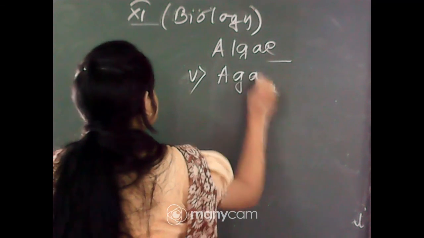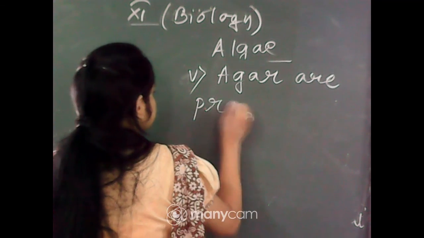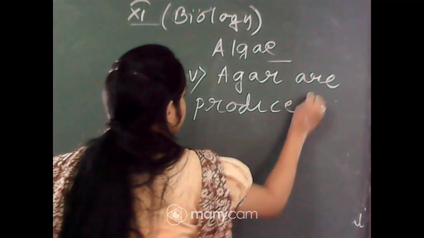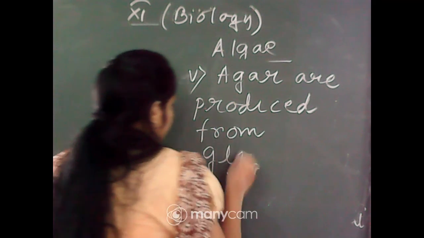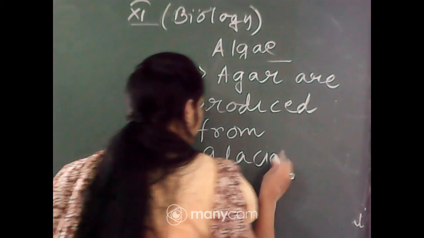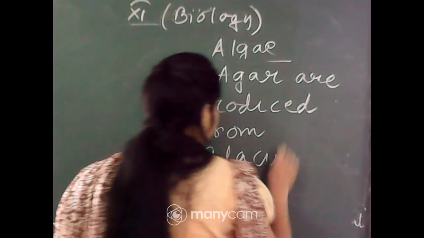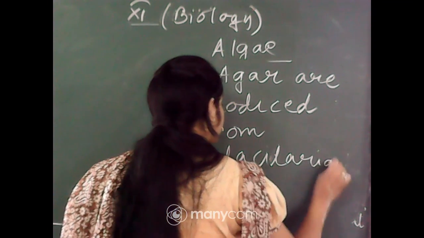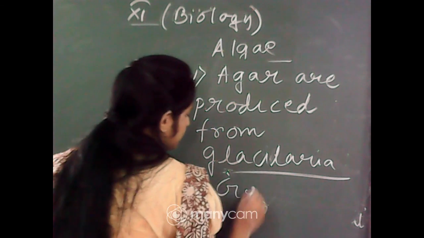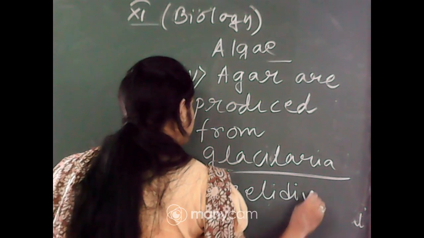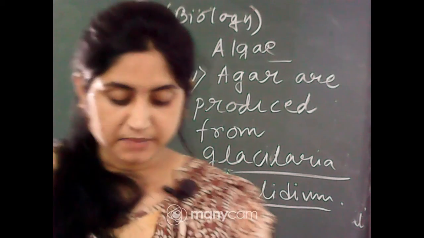Agar is produced from Gracilaria and Gelidium, okay. Gelidium is used as the culturing media and in the production of ice cream and jellies, okay.